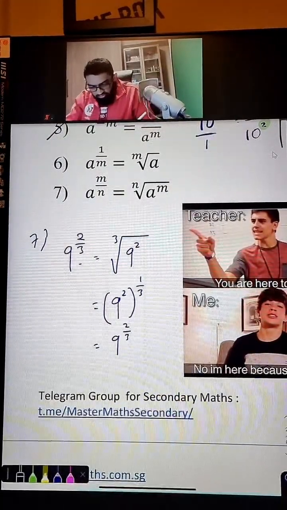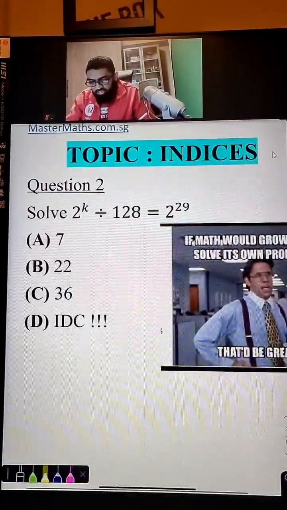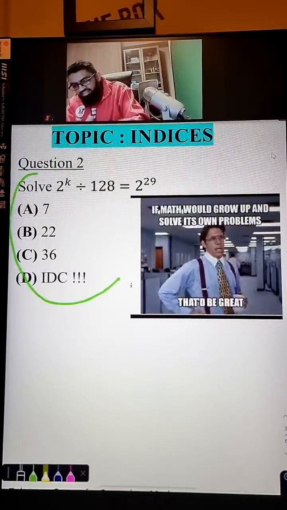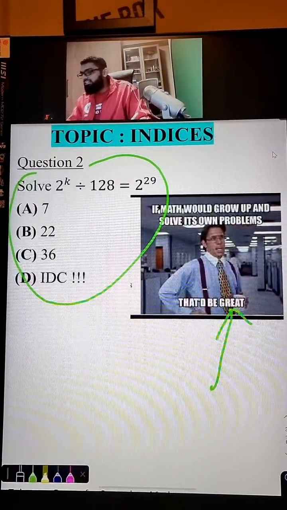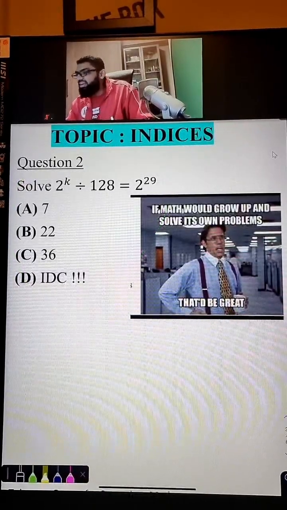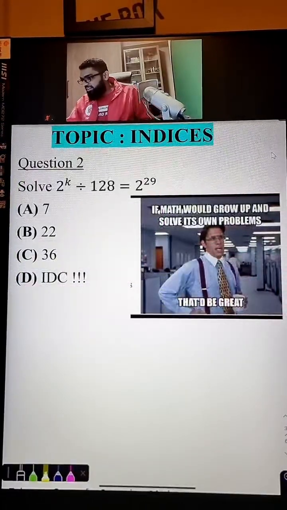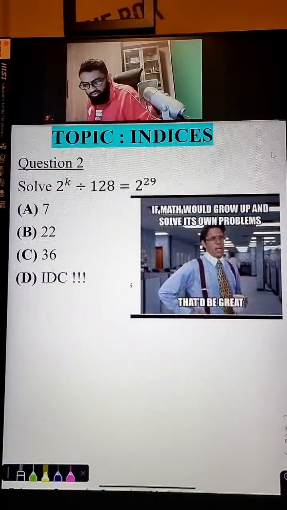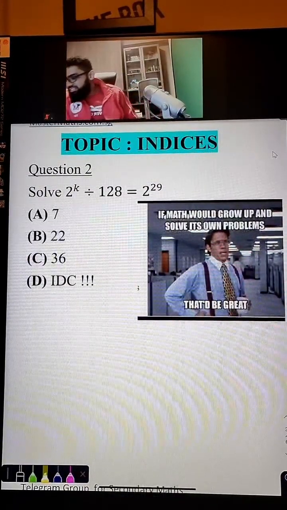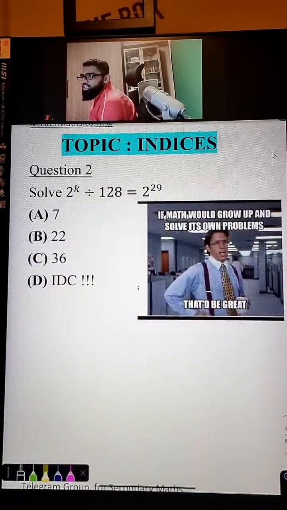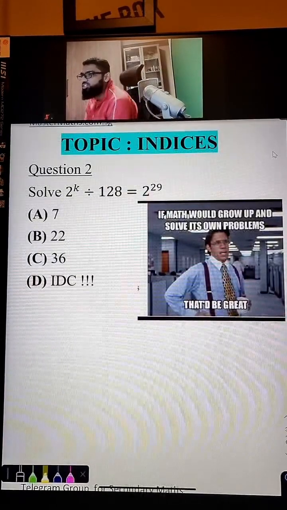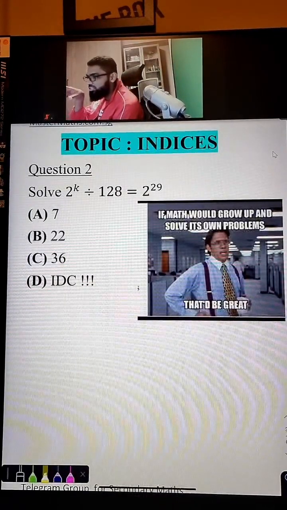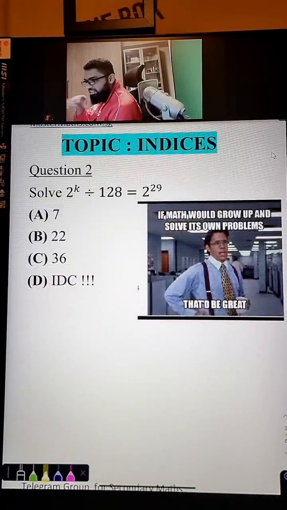Let me go on to the next question here, which I'm going to pause. Before you try, I saw this on the internet and I thought it was very, very weird that people are coming out with such memes. If math would grow up and solve its own problems, that'd be great. Oh my gosh, that'd be weird. How can math solve itself? Unless you're ChatGPT. How many of you have used ChatGPT before? Put yes. Smash the heart button if you have used ChatGPT before.